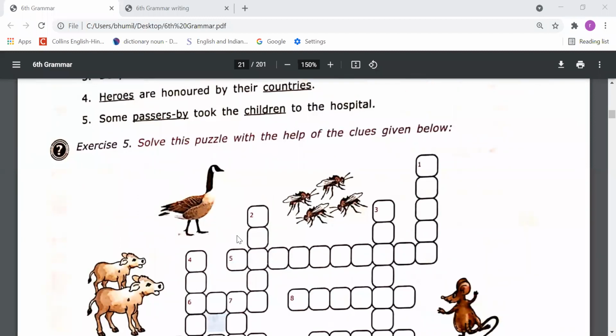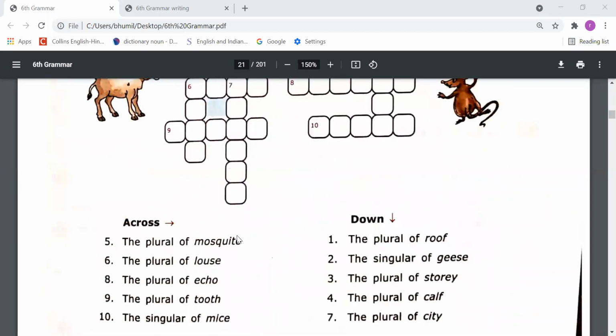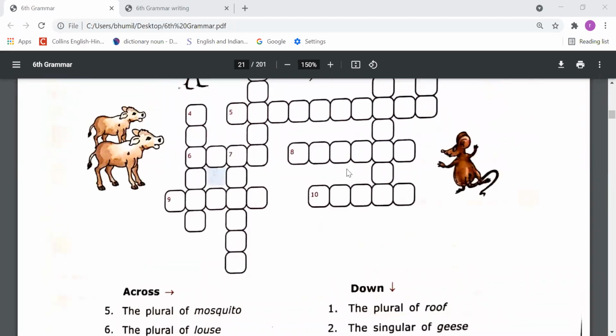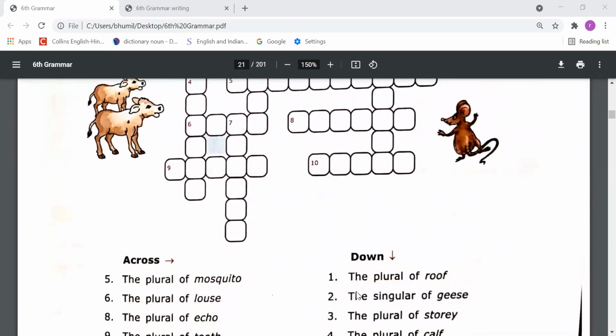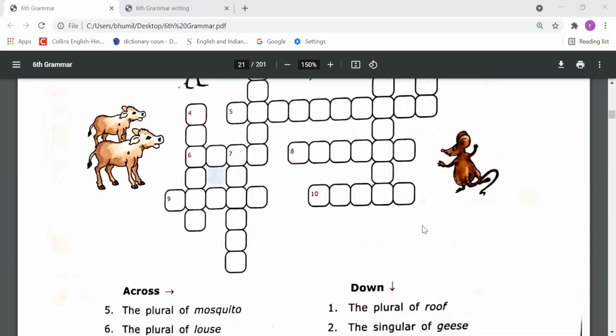Next, solve the puzzle with the help of the clues given below. So we have to solve this puzzle. Clues are given there. You need to use these clues, like the plural of mosquito. So mosquitoes is the plural form of mosquito, and we need to mention it here. Point number 5, left to right. The plural of roof, down to up. The plural of roof is roofs. So you need to mention it in puzzle number 1 here. So you have to do this exercise also. Right, students?